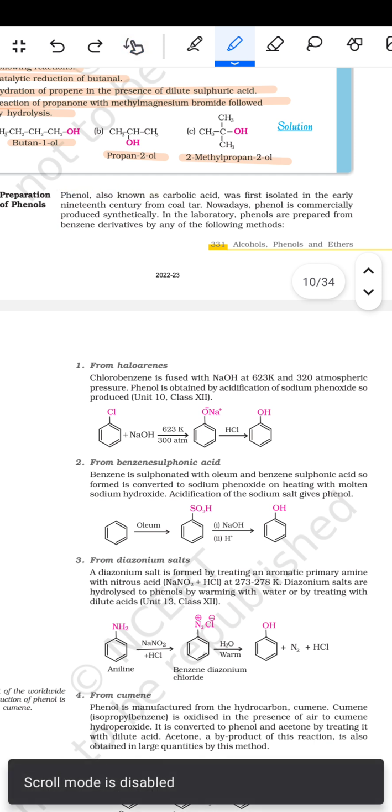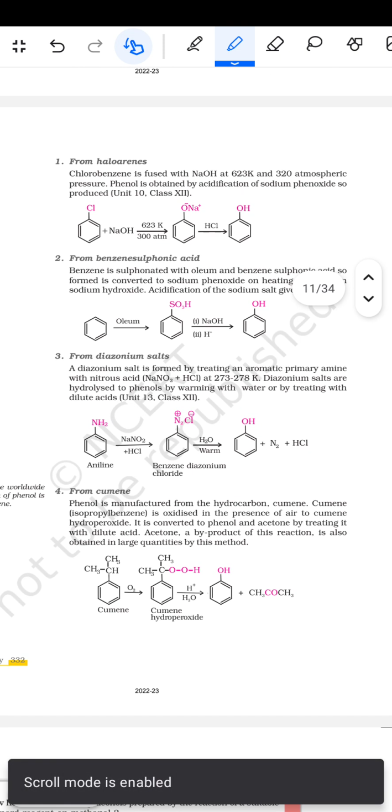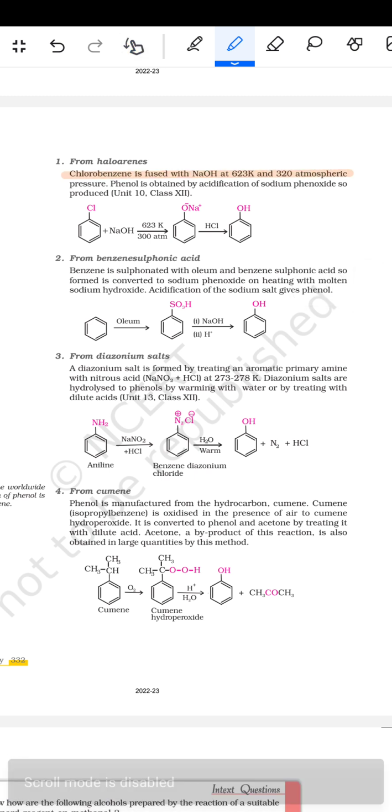Phenol, also known as carbolic acid, was first isolated in the early 19th century from coal tar. Nowadays, phenol is commercially produced synthetically. In the laboratory, phenols are prepared from benzene derivatives by any of the following methods. The first is from haloarenes. Chlorobenzene is fused with NaOH at 623 Kelvin and 320 atmospheric pressure. Phenol is obtained by the acidification of the sodium phenoxide produced. So Cl plus NaOH at 623 Kelvin and 320 atm,